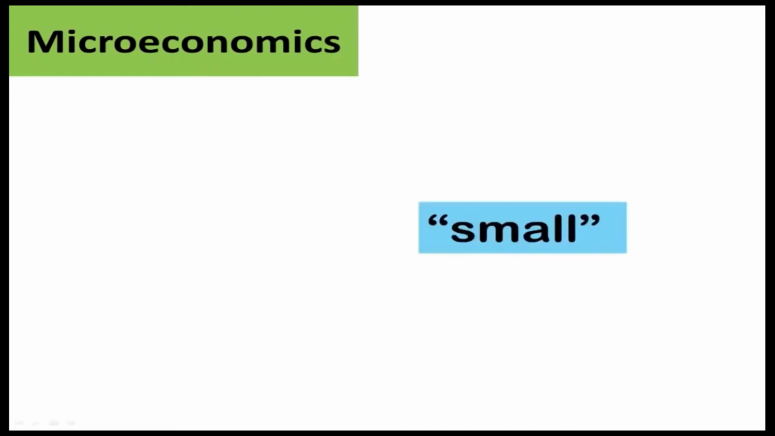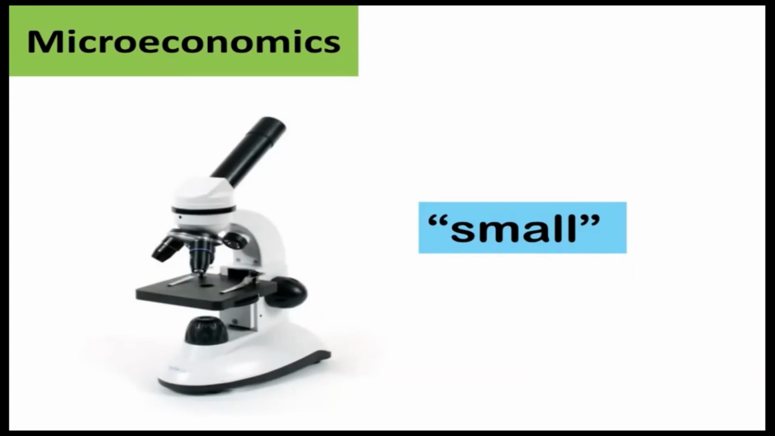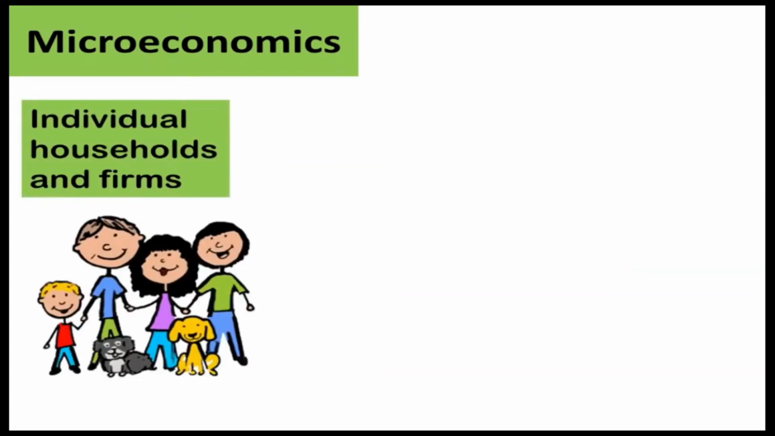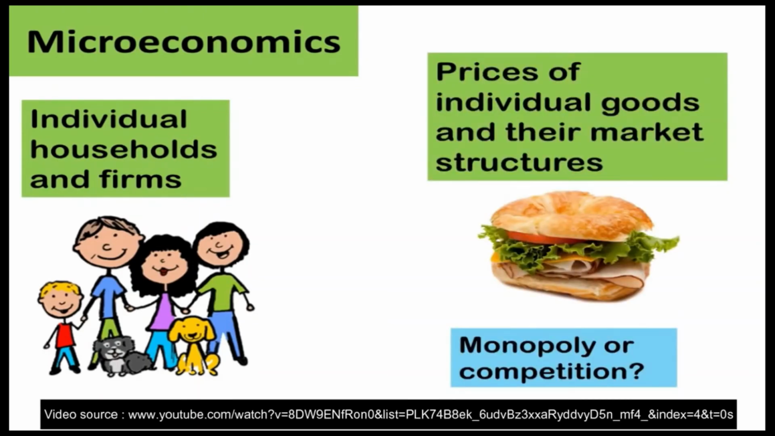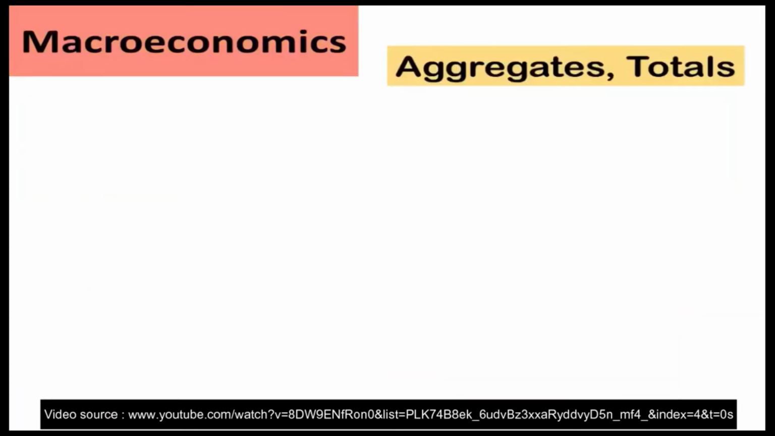Let's start with microeconomics. You can think of micro as meaning small. Of course, to see small things, you need to look through a microscope. Microeconomics is the study of decision-making by individual households and firms. Microeconomics also examines prices of individual goods and the market structures in which those goods are produced.